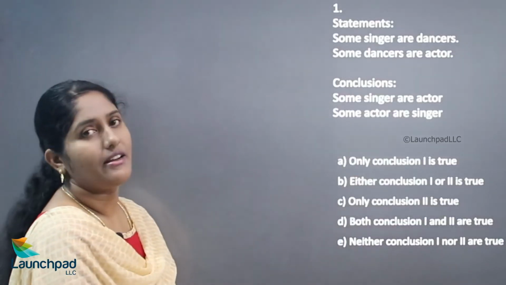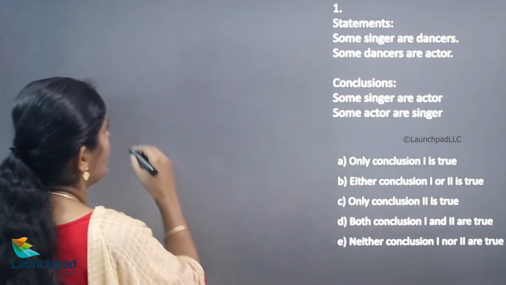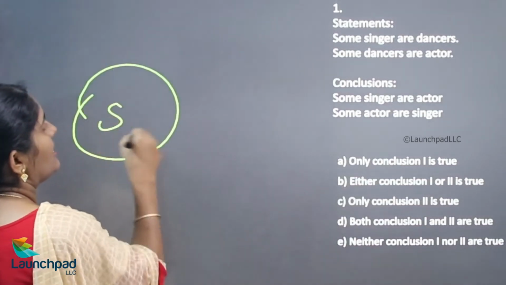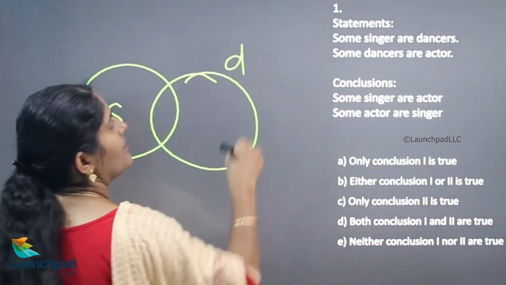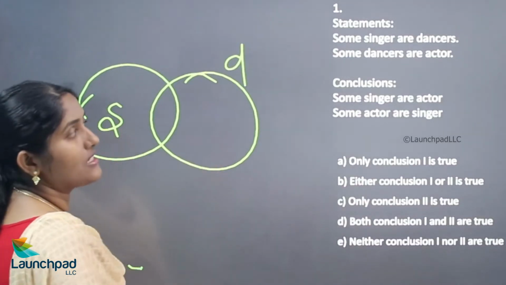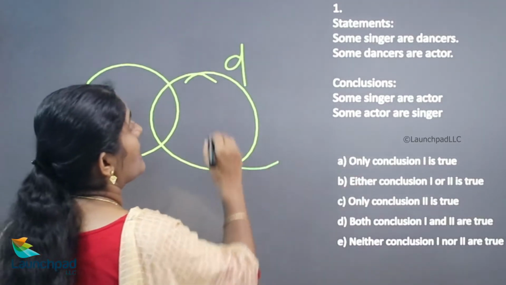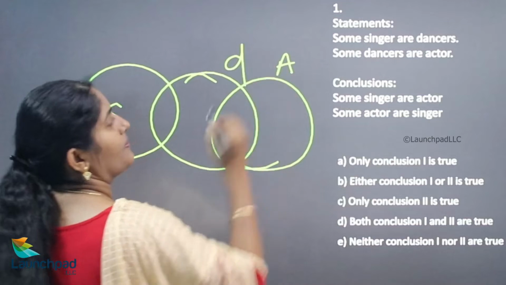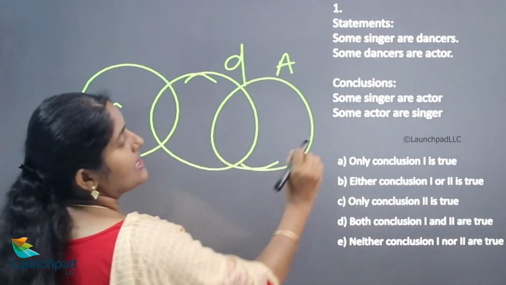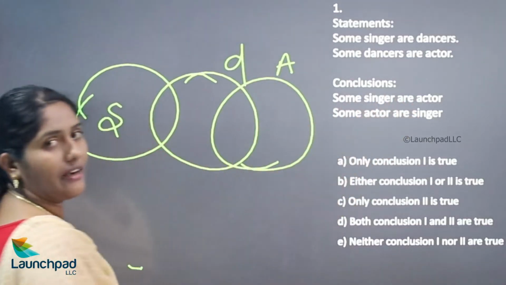Everyone, in this video we are going to see the next type of syllogism questions. Let's see the questions one by one. Some singers are dancers. Second statement, some dancers are actors. Now your conclusion is some singers are actors.